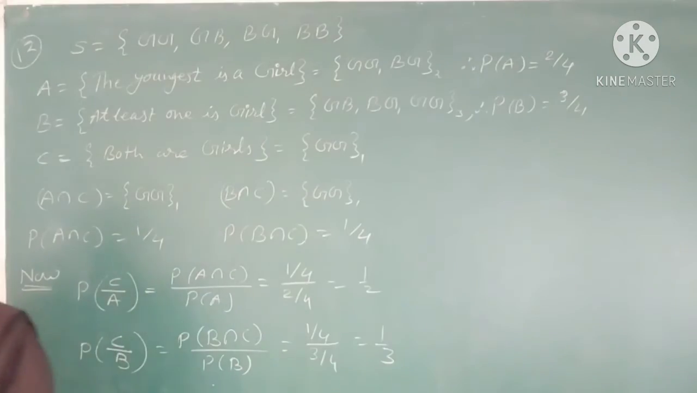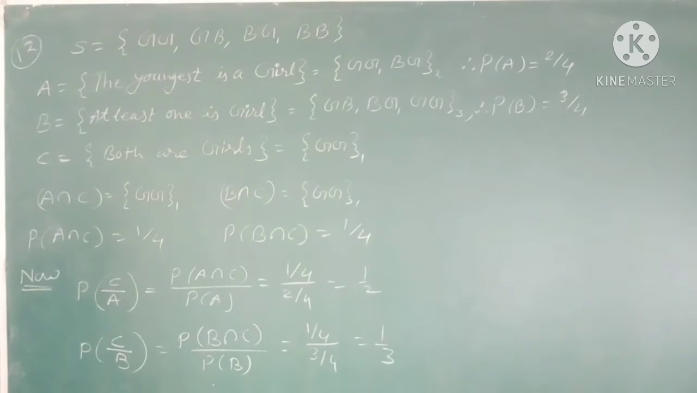Okay, next question number 12. Assume that each born child is equally likely to be a boy or a girl. If a family has 2 children, what is the conditional probability that both are girls, given that the events have already happened: number 1, the youngest is a girl, and second, at least one is a girl.